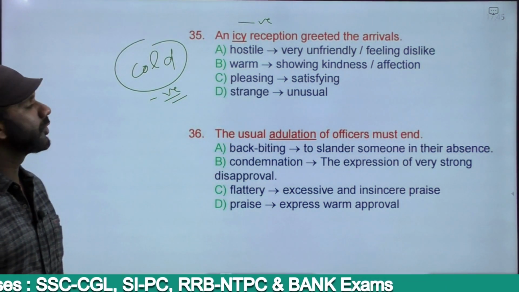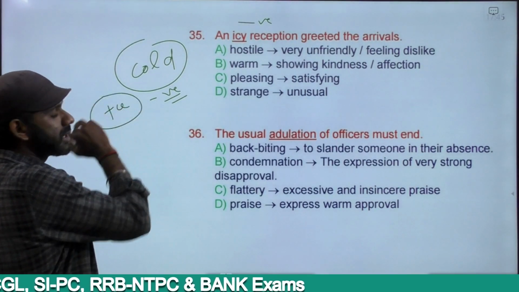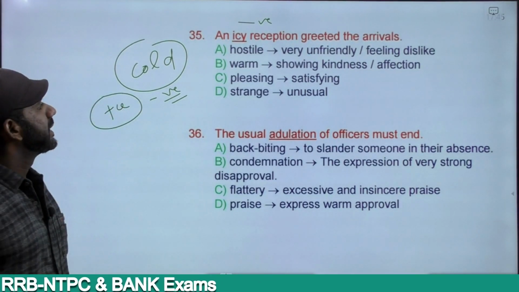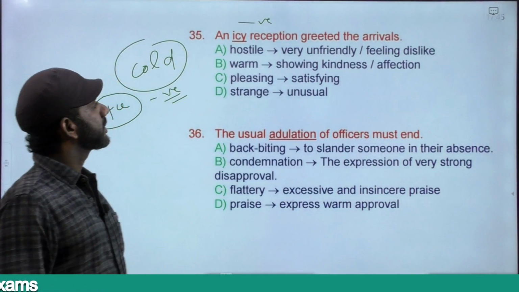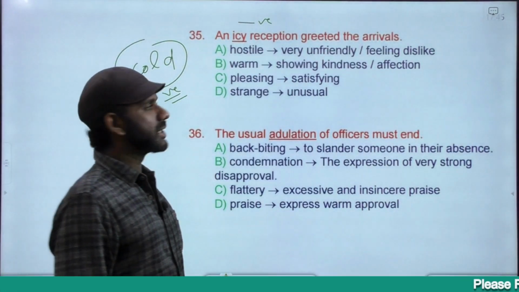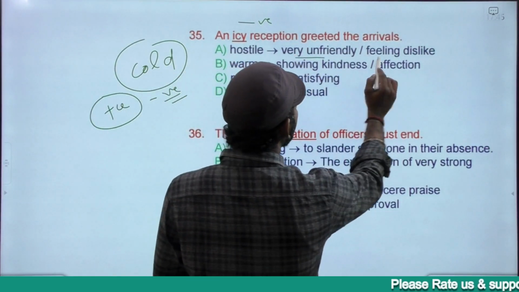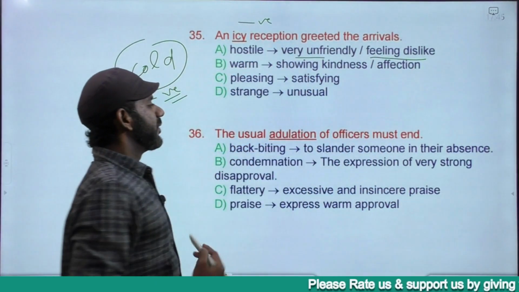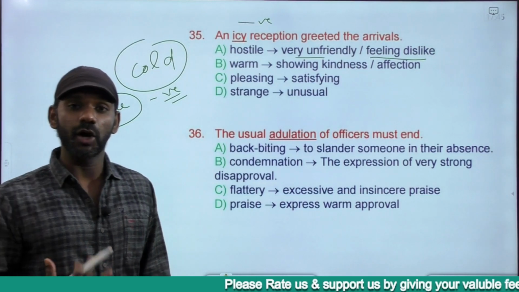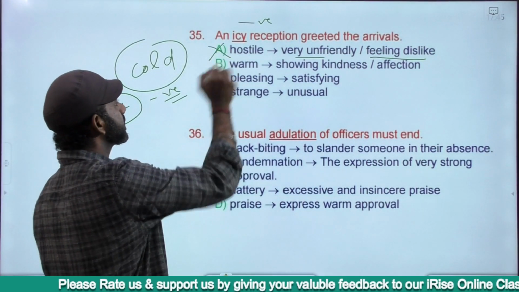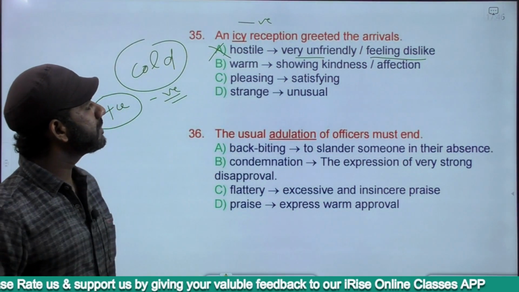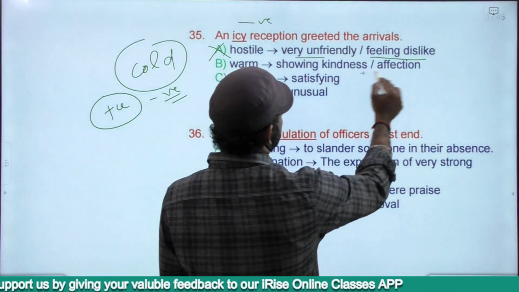So the option that we go for must be positively charged. As you know, cold, warm. Right? Hostile, warm, pleasing, strange. Hostile is negative, very unfriendly or feeling dislike. Very unfriendly or feeling dislike is hostile, negative. We want a positive word. Option A is eliminated. Warm means showing kindness or affection.